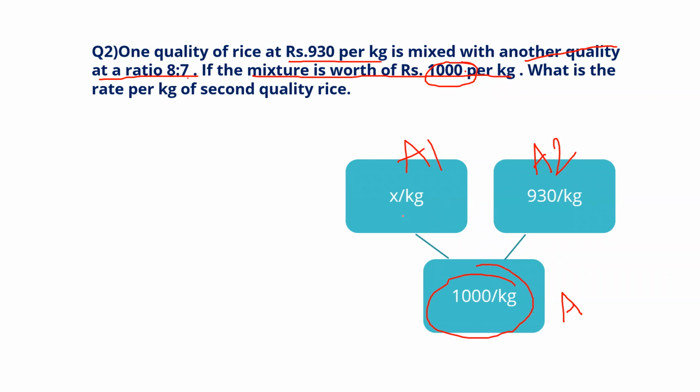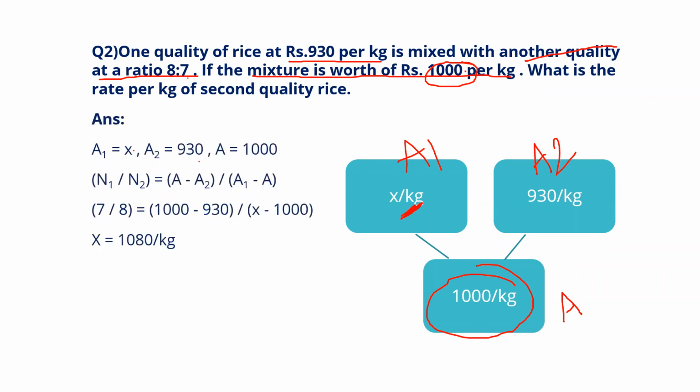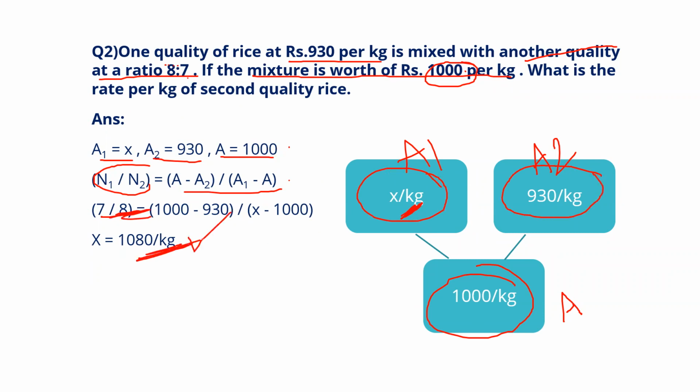And we don't know A1, so let me take it as X, and they said the ratio is 8 is to 7. See the answer: A1 as X, A2 as 930 per kg, A is 1000 per kg, and N1 by N2 equal to A minus A2 by A1 minus A. N1 by N2 is nothing but what? 7 is to 8, because the dearer item to the cheaper item is mixed in the ratio of 7 is to 8, so that you will get the cost price of the dearer item.